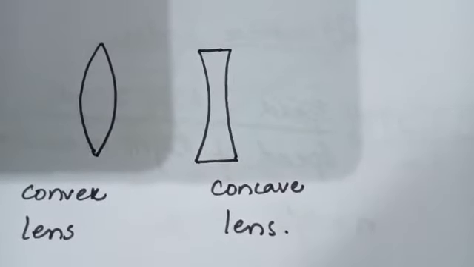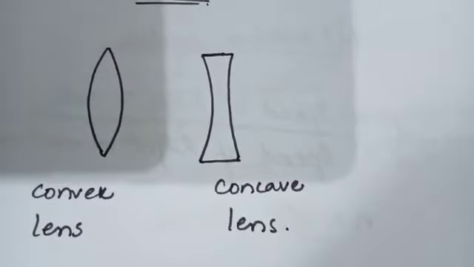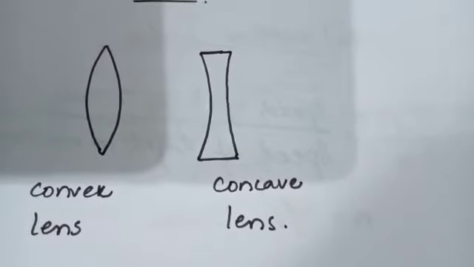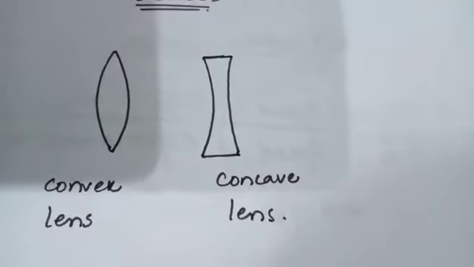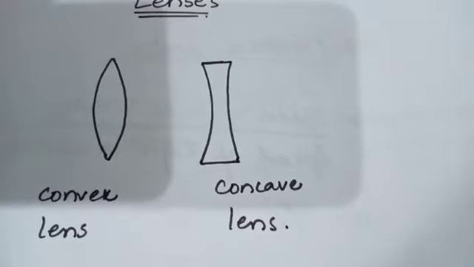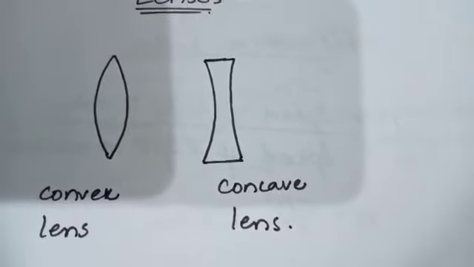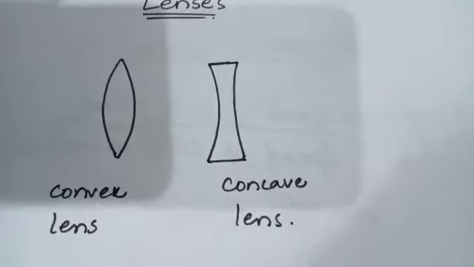Lenses of many different types are used in optical devices such as cameras, eyeglasses, microscopes, telescopes, and projectors. They also enable millions of people to see clearly and read comfortably. There are different types of lenses. The lens which causes incident parallel rays to converge at a point is known as a convex or converging lens.